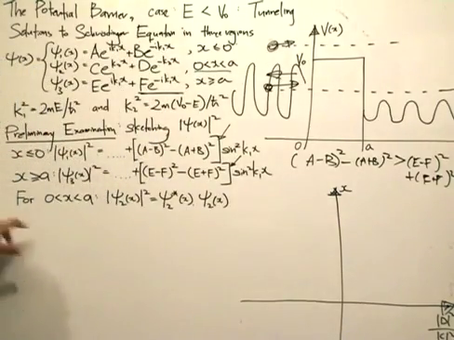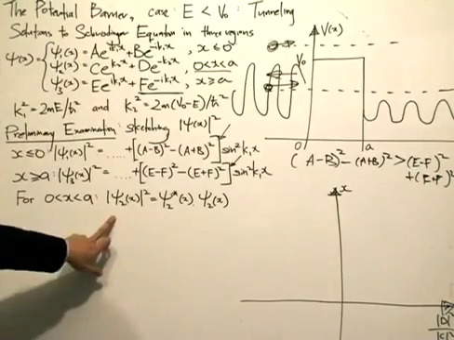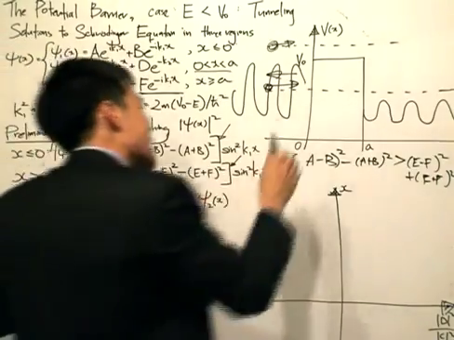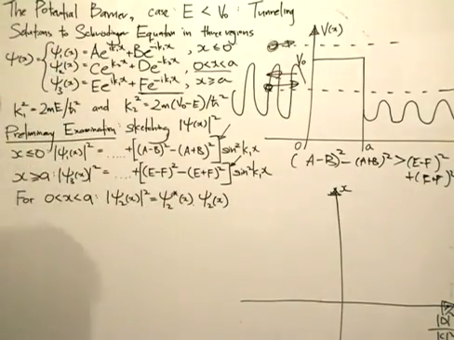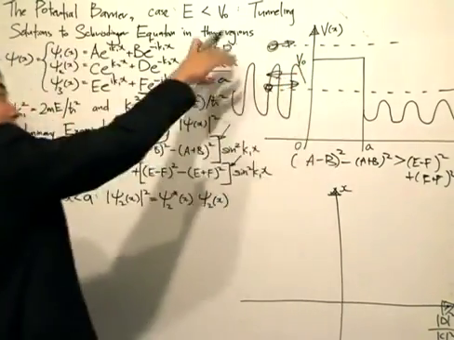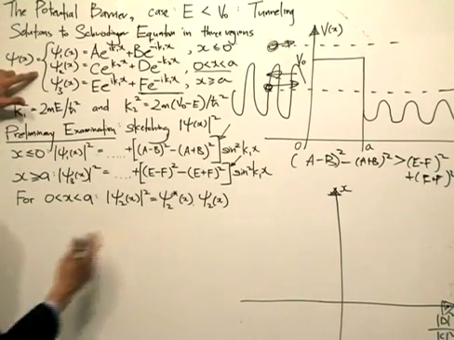But let's see what happens for x between 0 and a, where the solution is given by psi 2. So now I want to sketch the probability density of psi 2 and let's see what I get. Really, we want to see how the wave goes from this to this. Now the probability density, the magnitude of psi 2 squared, can be written as the conjugate of psi 2 multiplied by psi 2 itself. Now let's do that for the solution over here.